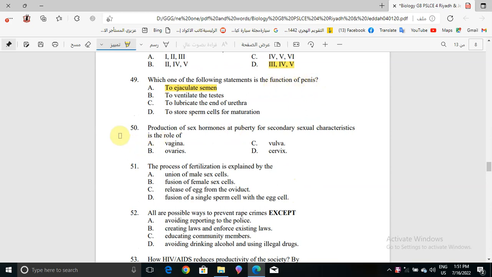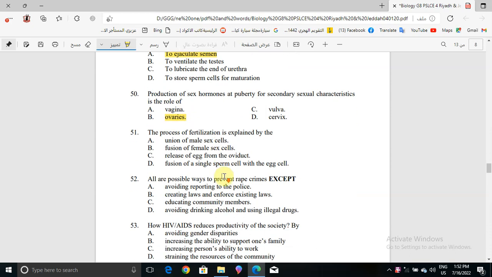Now question number 50. Production of sex hormones at puberty for secondary sexual characteristics is the role of what? Vagina, ovaries, vulva, or cervix? The correct answer will be the ovaries, because it says the production of sex hormones at puberty for secondary sexual characteristics is the role of the ovaries.